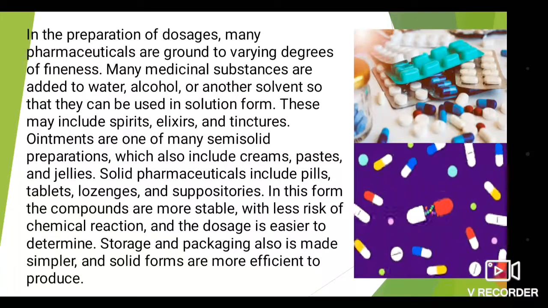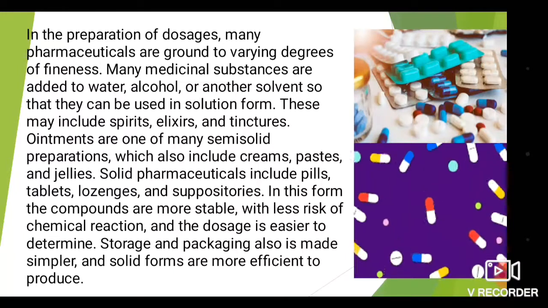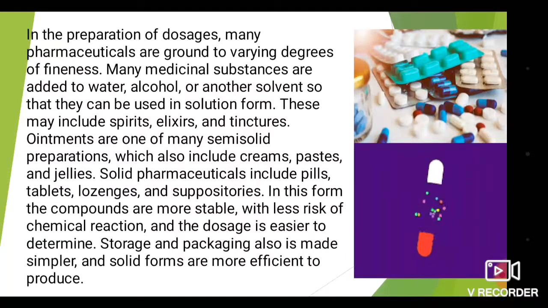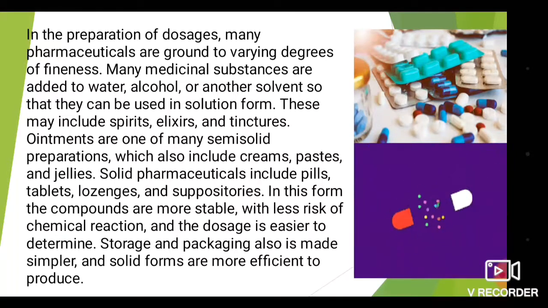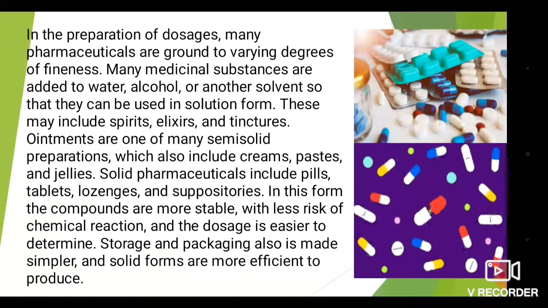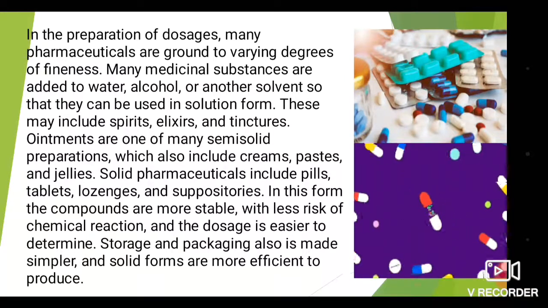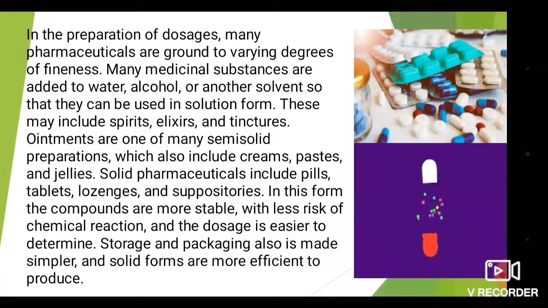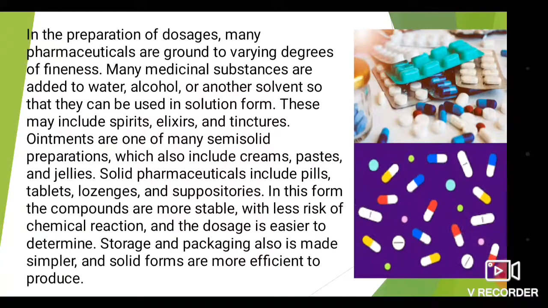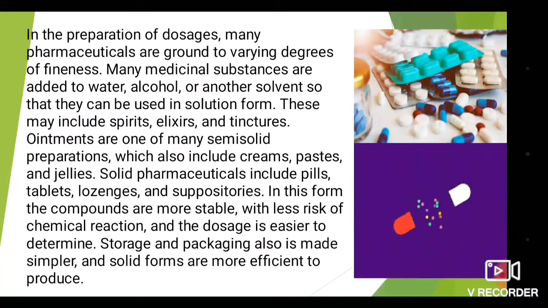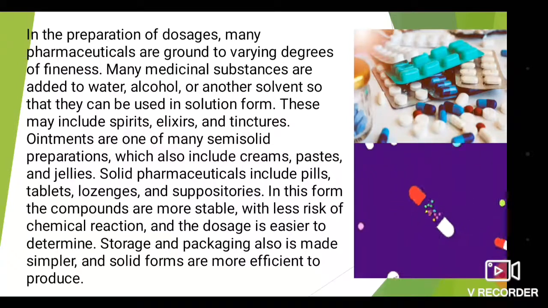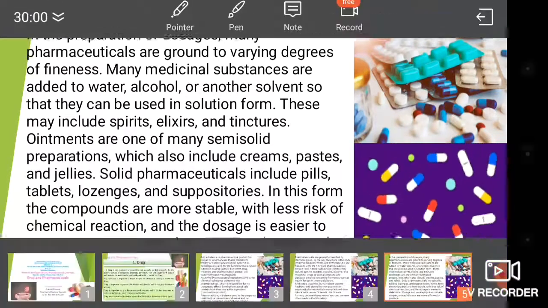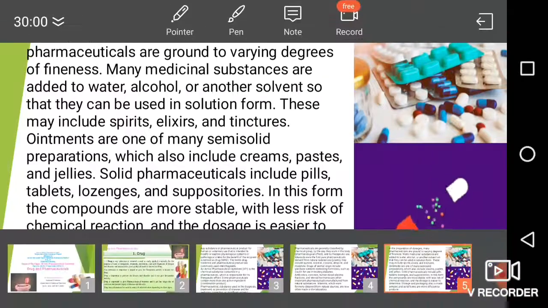So we have different types of drugs in solution form and in solid form. The semi-solid form has creams, pastes, and jellies. The solid form includes pills, tablets, lozenges, and suppositories. In this form, the compounds are most stable and easily handled. These types of pharmaceuticals are available in the market. So this is about drugs and pharmaceuticals.